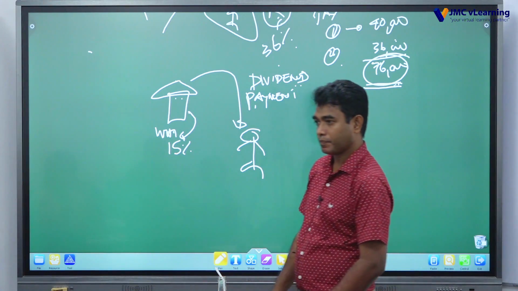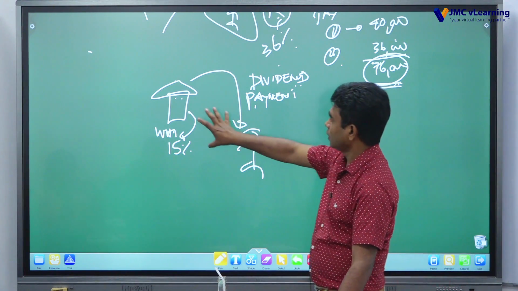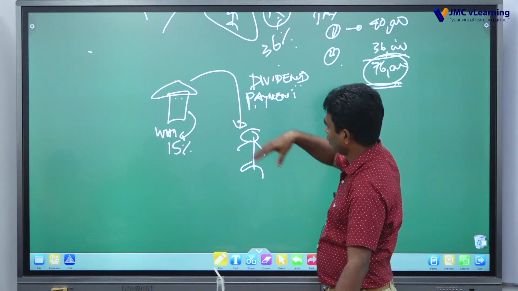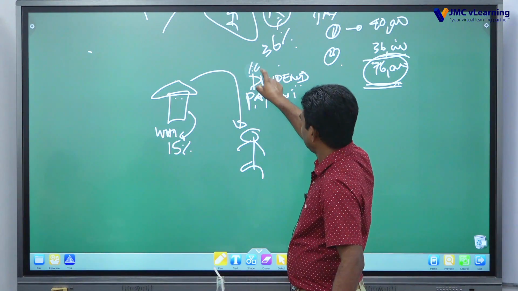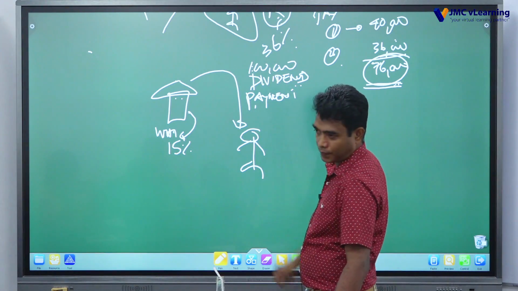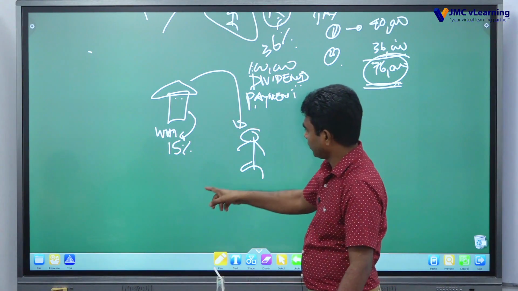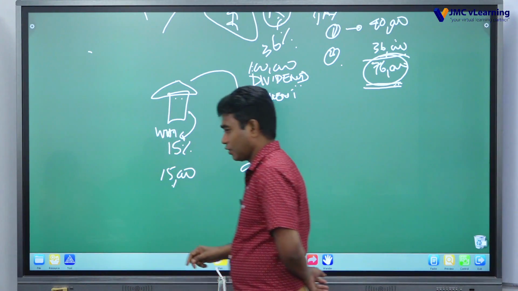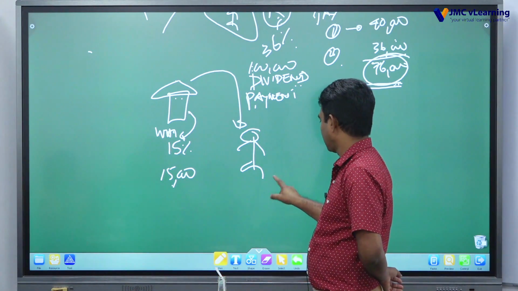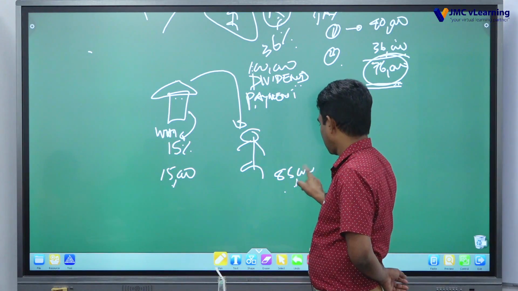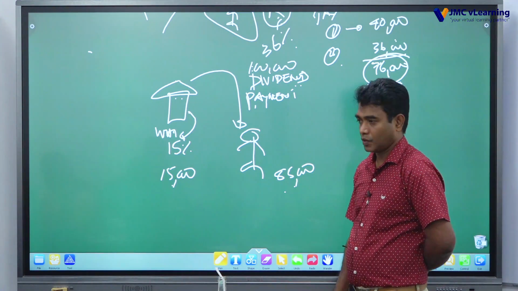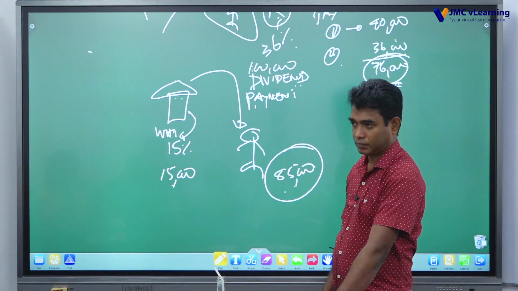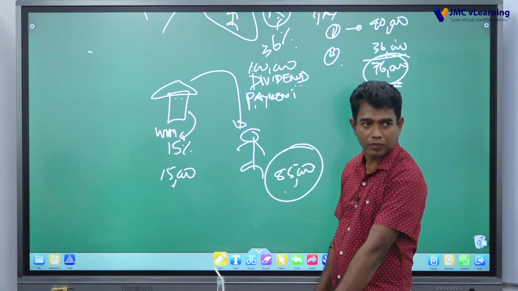Assuming it is paying a 100,000 dividend, they are deducting 15,000 as withholding tax, and he receives 85,000. For tax purposes, he is liable for tax on gross income, not the net income.